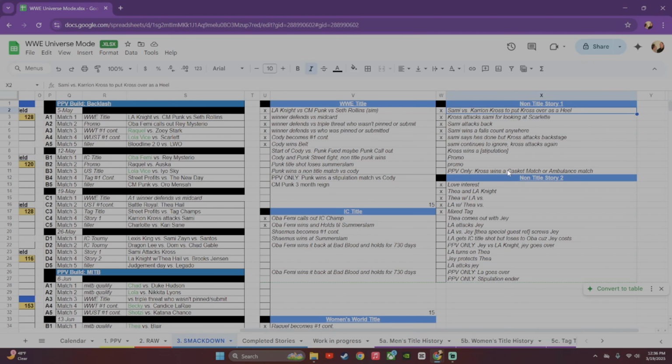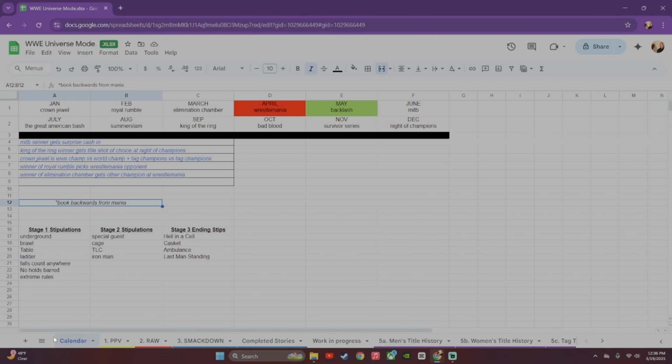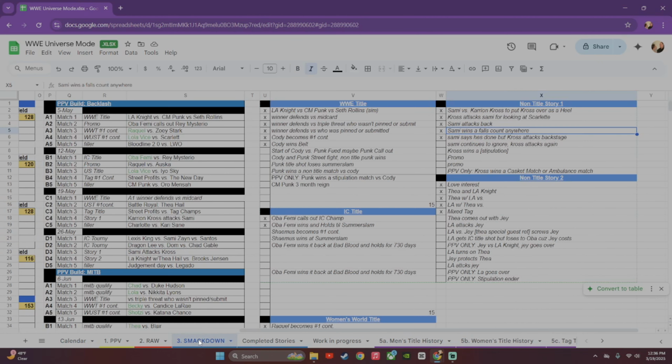My goal is for Sammy to put Karrion over as a good heel, so that's going to end in a pay-per-view only where he wins a casket match. I have a stipulation match in here, I haven't decided which one I'm going to do, but look, falls count anywhere. When I go back to my calendar, that's under stipulation 1. So stipulation 2 is going to be one of these kind of matches. And then I'm going to end the feud like you saw with a casket match.